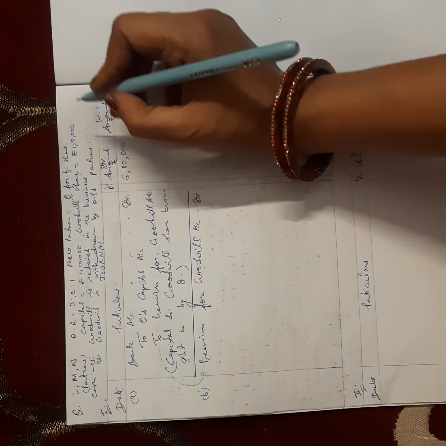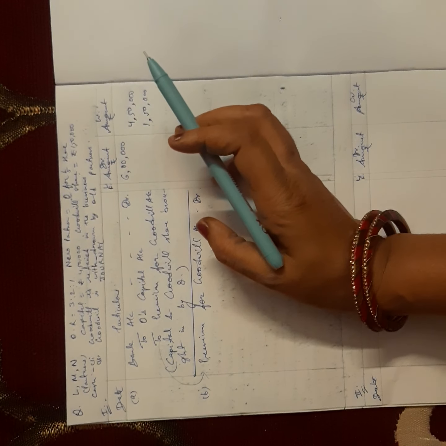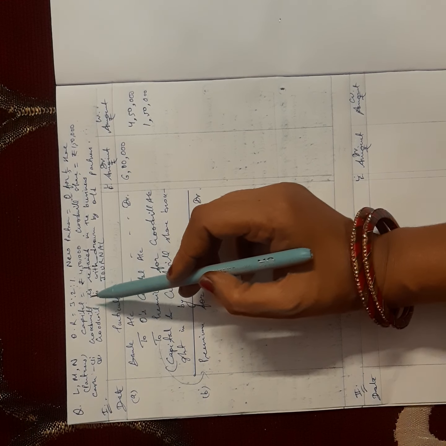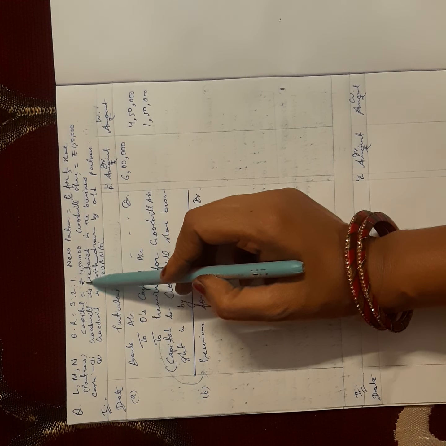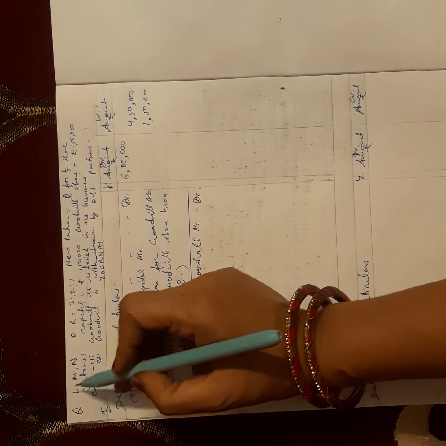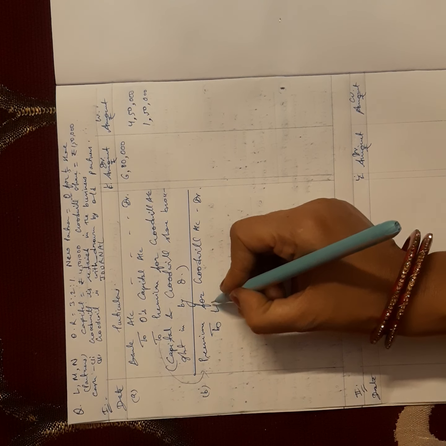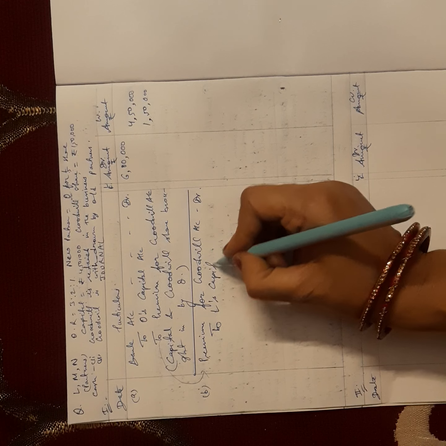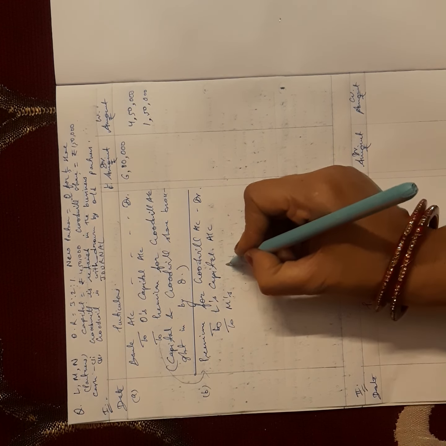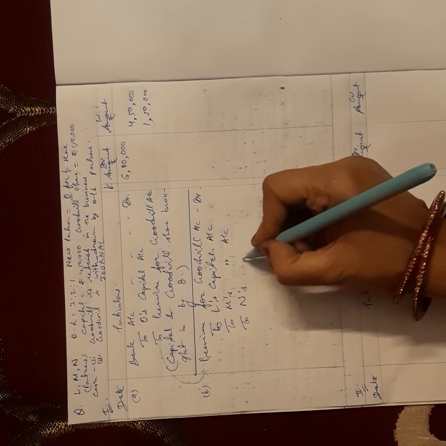Why is it equal to the old ratio? Because nothing is mentioned, there is no information regarding the sacrifice of partners, and neither is the new ratio given. If the new ratio had been given in the question, then we could find it with the formula also. But nothing is mentioned, so all the partners are sacrificing in their old ratio. So L, M, N, all three are sacrificing. So sacrificing partner L's capital account debit, second M's capital account debit, and third N's capital account debit.